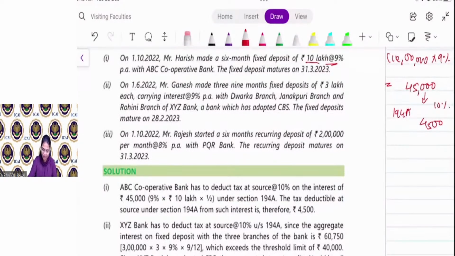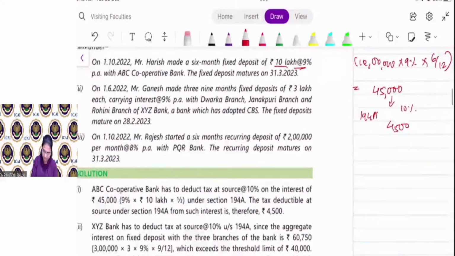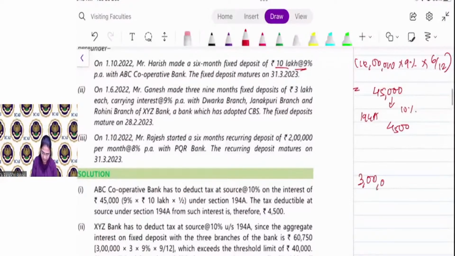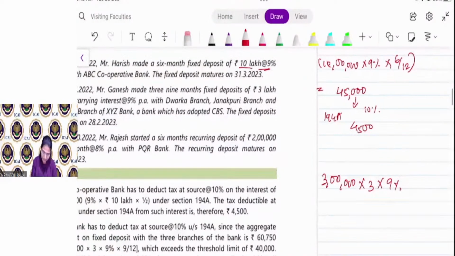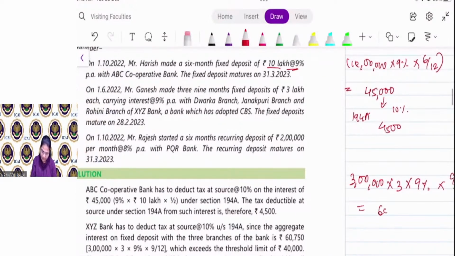Chalo. What is the interest amount? 3 lakh deposit into 3 branch into 9% rate of interest and for 9 months. So what is the interest? 60,750. 3 lakh rupees 3 branch.